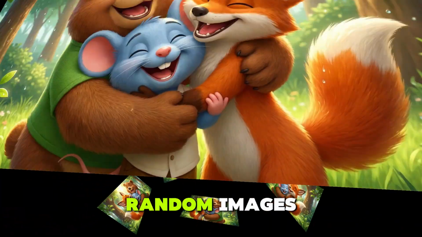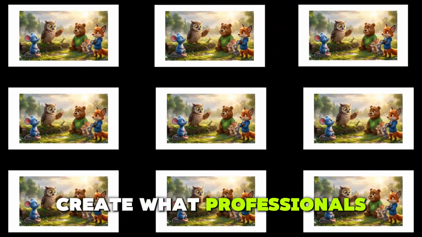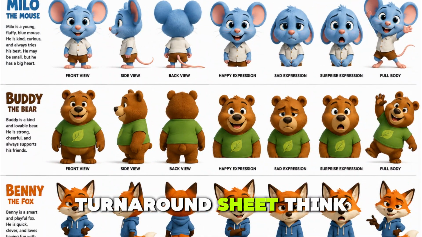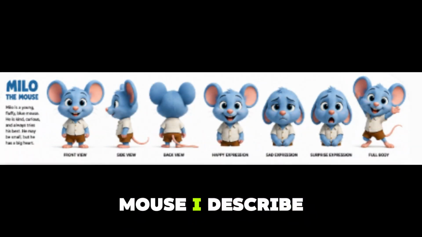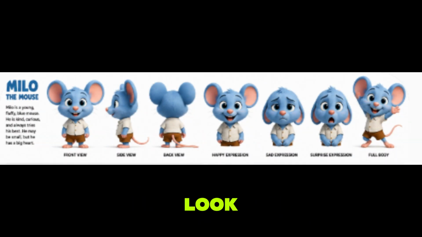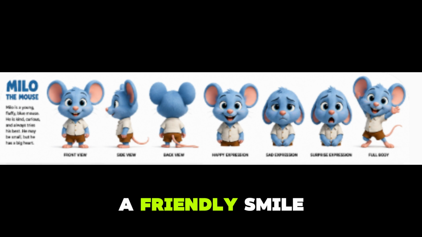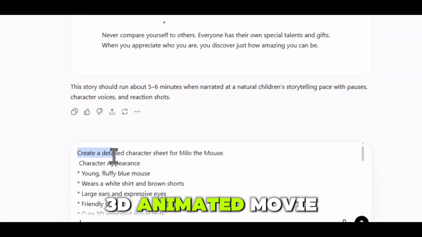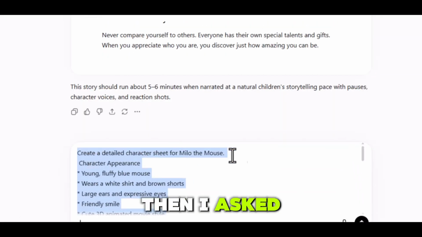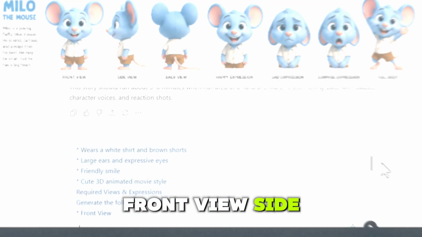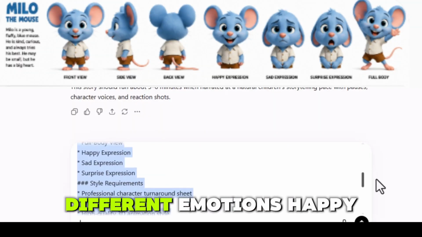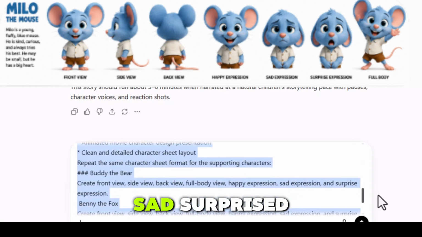Instead of generating random images, we're going to create what professionals call a character turnaround sheet. Think of it as a blueprint for your character. For Milo the mouse, I describe exactly how I want him to look. Fluffy blue fur, big pink ears, white shirt, brown shorts, big expressive eyes, a friendly smile, and a cute 3D animated movie style. Then I ask ChatGPT to create multiple views of the character: front view, side view, back view, and different emotions: happy, sad, surprised.